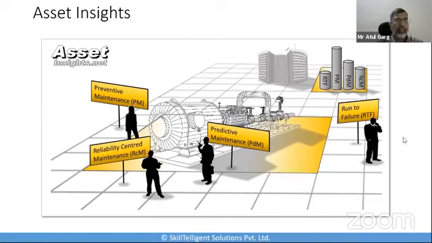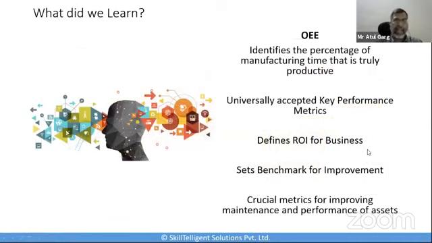Okay. So in the end, to sum up, OEE identifies the percentage of manufacturing time that is truly productive. Okay, that's the first part. OEE is a universally accepted key performance metric, and it helps in defining the return on investment for business. It helps in establishing the benchmark for asset performance against industry standards. Okay, and it is a crucial metric for improving maintenance and thus increasing the performance of your assets.